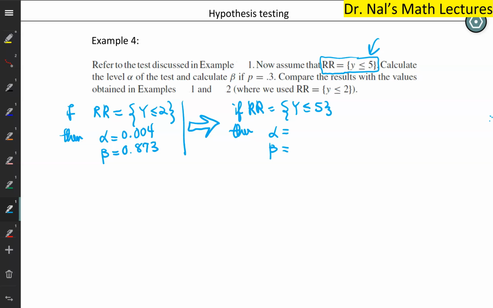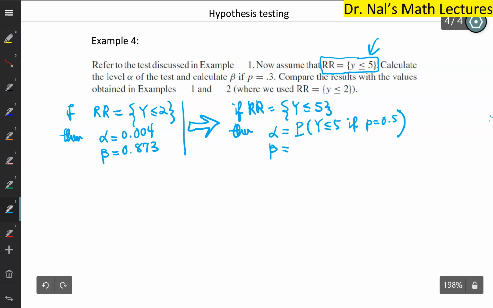So basically, we just follow the same steps. Alpha is again the probability that y is less than or equal to 5 if p were to be 0.5. If p equals 0.5 were true, how likely are we to observe y less than or equal to 5? So we plug it into the binomial distribution again.